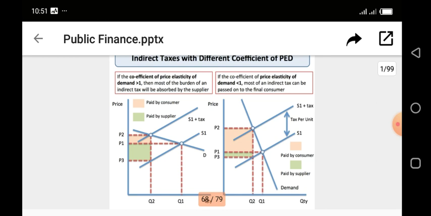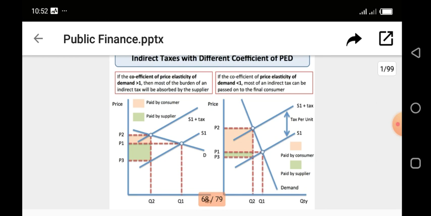Now, if you look at the gap, the space between S1 and S1 plus tax, that is the tax imposed on the commodity in question. That's the gap. So it might be in percentage. So let's assume it is about 10%. So it shows that the transferring of that tax in form of price should also increase by 10%.